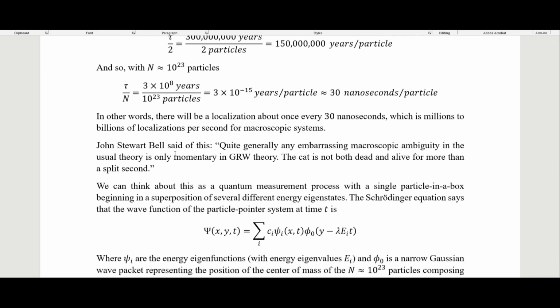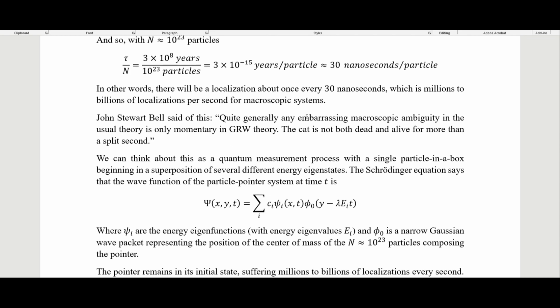So John Stuart Bell said of this, quite generally, "Any embarrassing macroscopic ambiguity in the usual theory is only momentary in GRW theory. The cat is not both dead and alive for more than a split second." We can think about this as a quantum measurement process with a single particle in a box beginning in a superposition of several different energy eigenstates.